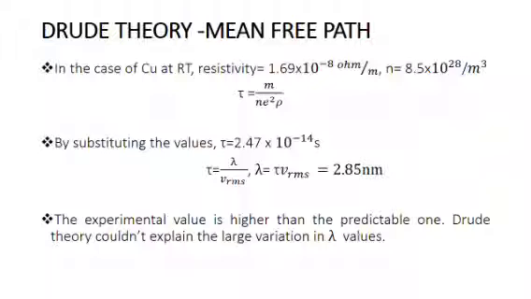In the case of copper, at room temperature, the resistivity is of the order of 10 raised to minus 8, and the number of electrons per unit volume, small n, is of the order of 10 raised to 28. By substituting these values, the mean free collision time tau is of the order of 10 raised to minus 14 seconds. By substituting the value of tau, the mean free path lambda is of the order of a nanometer. The experimental value is higher than the predicted one. That means Drude theory couldn't explain the phenomenon of collision in metals.